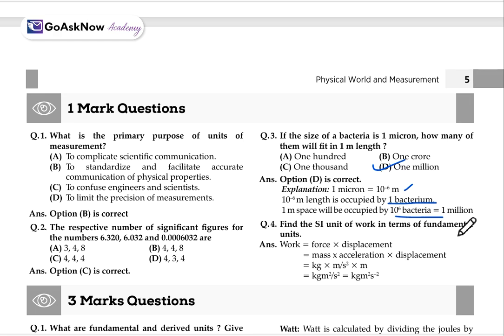Find the SI unit of work in terms of fundamental units. We know that work is equal to force into displacement, or F into d. And also we know that F is equal to ma. So force is equal to mass into acceleration, and the displacement remains the same. The unit of mass is kg, acceleration is meter per second square, displacement is m. Here we get kg meter square per second square. So this will be the SI unit of work in terms of fundamental units.